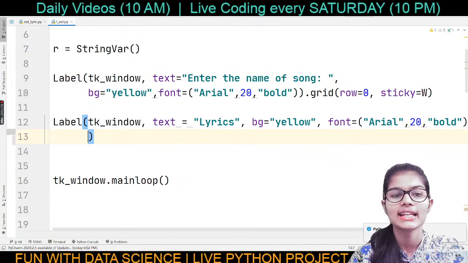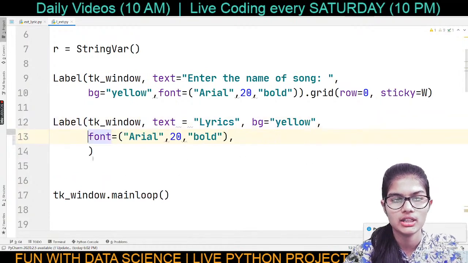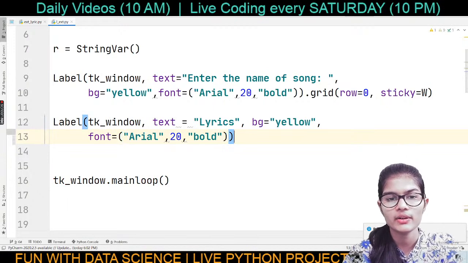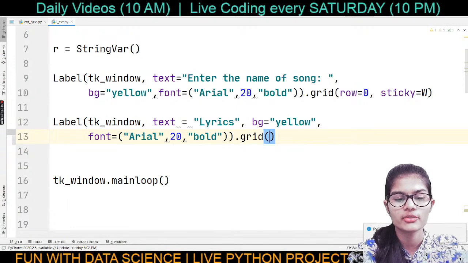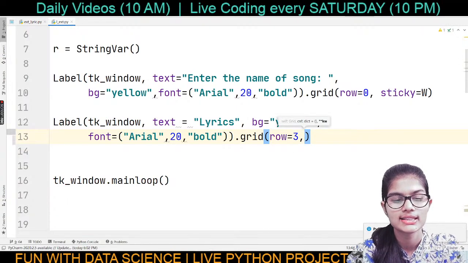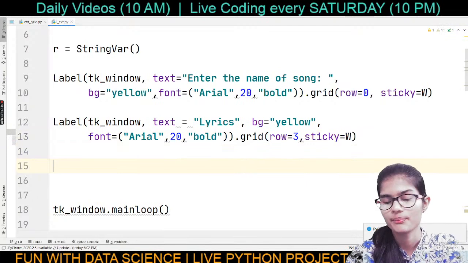Okay, great. So this text lyrics has been done, yellow, and what I would do is let me take this down, and let me take this bracket up only. Fine, and yeah, like this. Fine, background is done, this is done, this is done. I can simply add my grid now. So for my grid, my row is going to be 3, and sticky, I'm going to do that as W. Okay, great. This label is done.